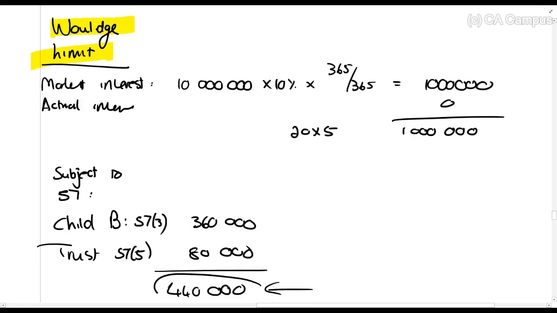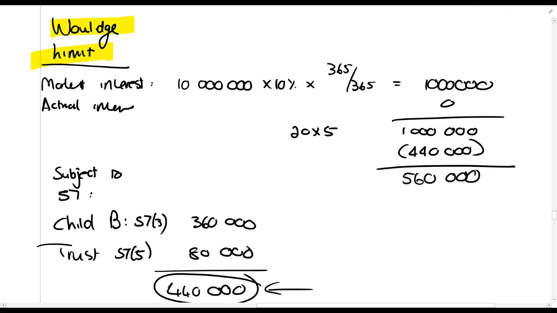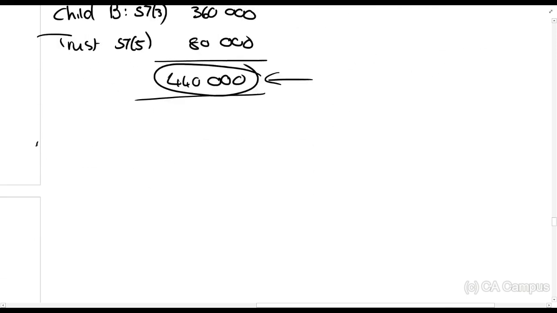We used 440,000 of that. So I want you to make sure that you understand the principle here, is that there is 560,000 rands that will be carried forward. Because remember, the Woulidge limit says the total interest that you have not been charged over the entire period of this loan. So watch now what happens in 20x6.